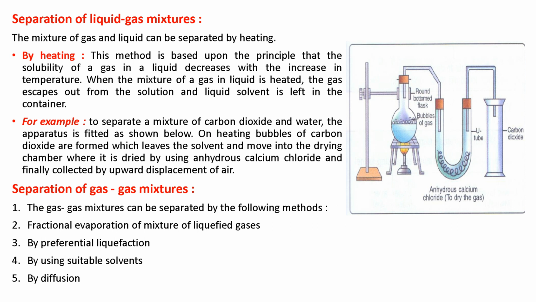Then we come to the next procedure, separation of gas-gas mixture. If both components are gases, how can we separate the mixture? The gas-gas mixture can be separated by the following methods: fractional evaporation of mixture, preferential liquefaction, using suitable solvents, or diffusion. These are the methods of separating gas-gas mixtures.